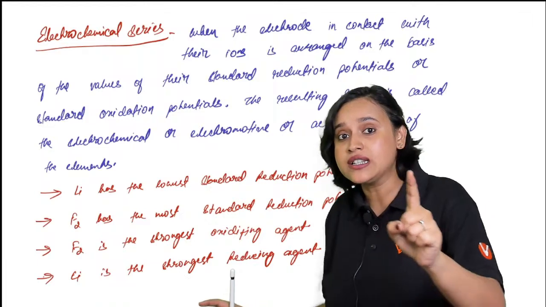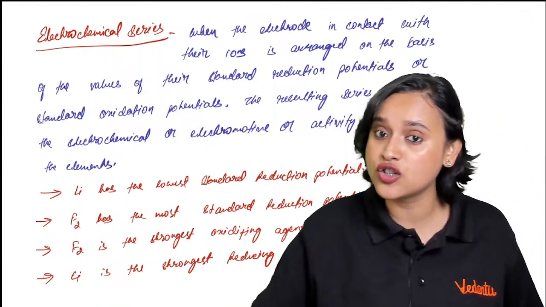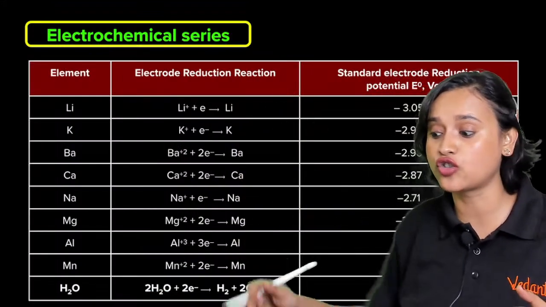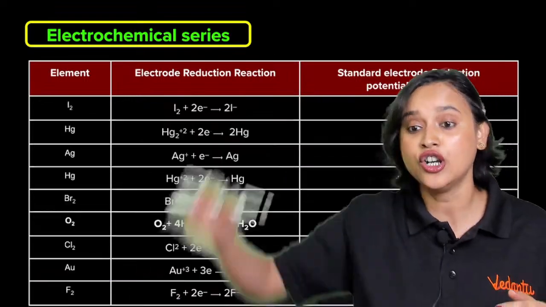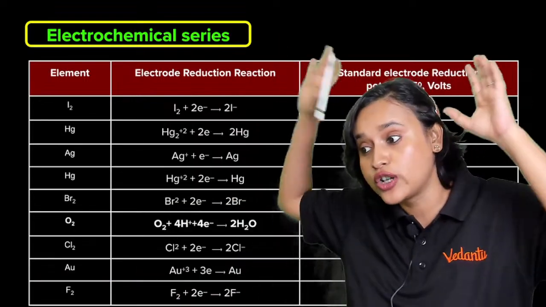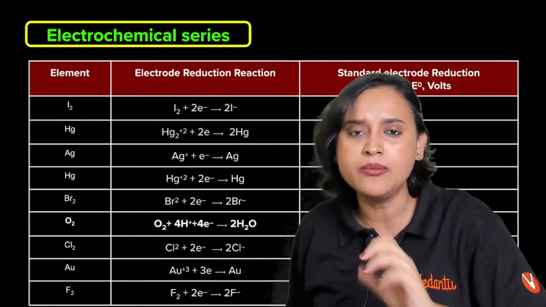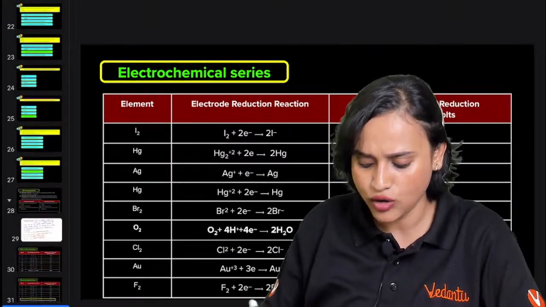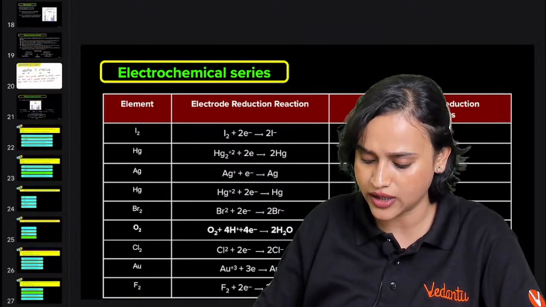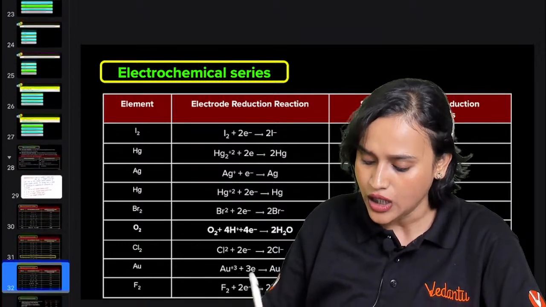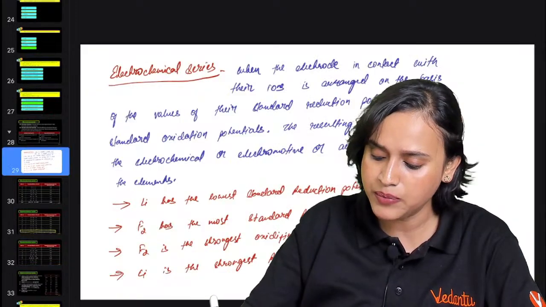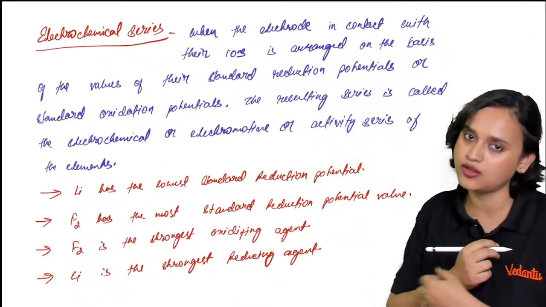In the electrochemical series, do you think that you have to learn this whole thing? Everybody say, this is your electrochemical series, this is also an electrochemical series, this is also an electrochemical series. Together, all the three of them are there in your NCERT. So many metals. Will you be able to remember it, everybody? No, right? You don't have to remember so many things. So what will you do? You will just remember some certain things.